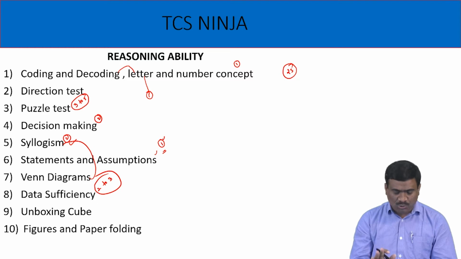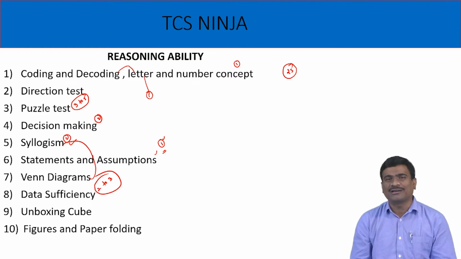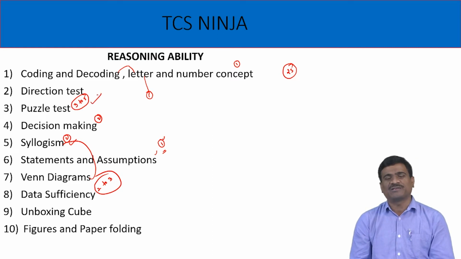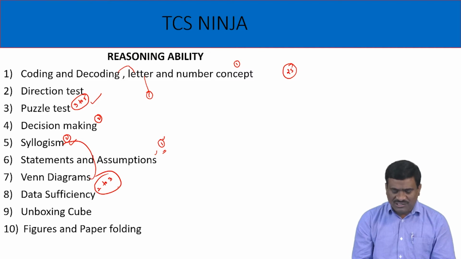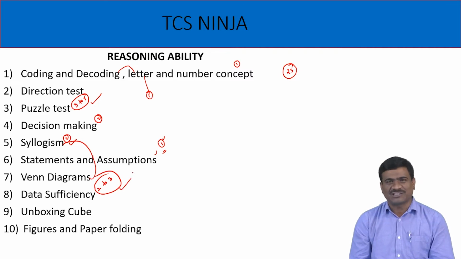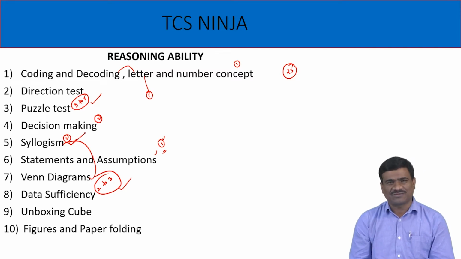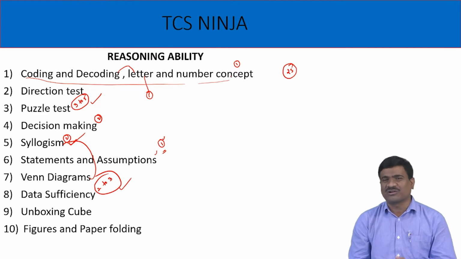I think there are 10 chapters in total. All are important, but the highest marks in reasoning ability come from these: puzzle test 3 to 5 marks, data sufficiency 3 marks, logical deductions 2 marks, decision making 2 marks, and coding and decoding, letter and number concept 3 to 5 marks.